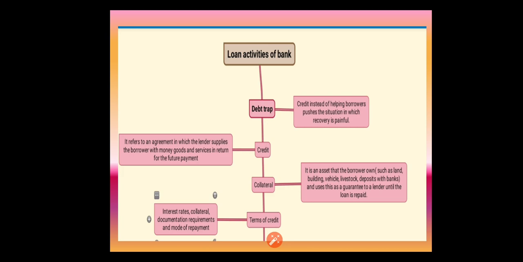Okay, then the next thing is the documentation requirement. So what are the documents the borrower has to pledge to get the loan? For example, the salary certificate, or the employment status, or if he has other properties from which he is getting rent, he has to pledge that, or he can have some shares or debentures or any other properties. Either investments, he can also pledge to the bank.